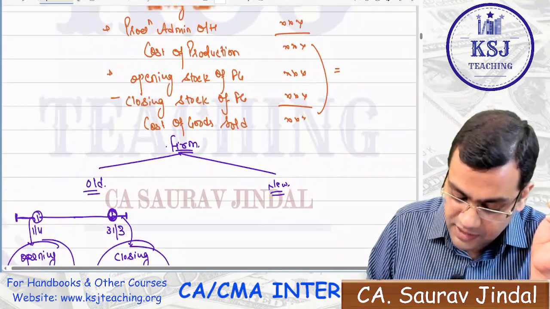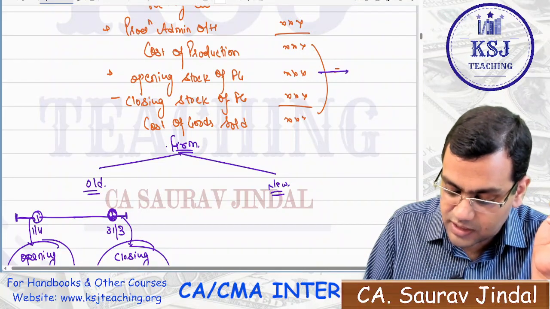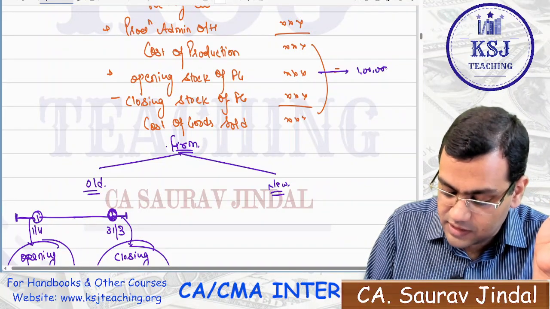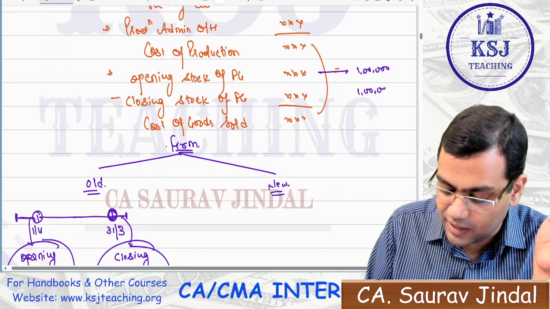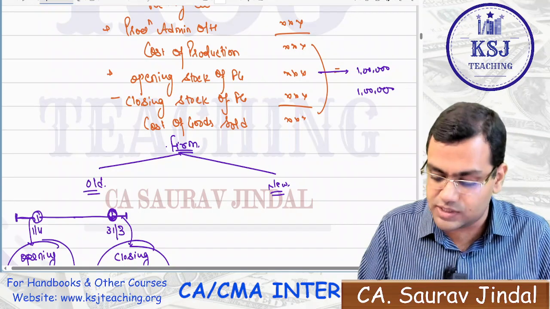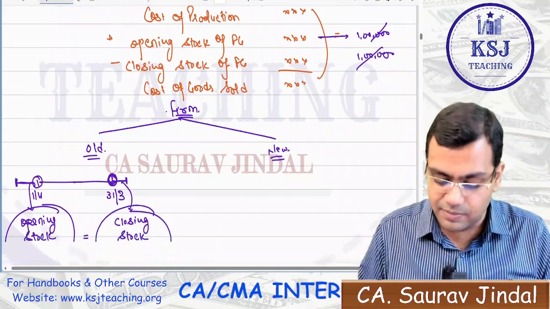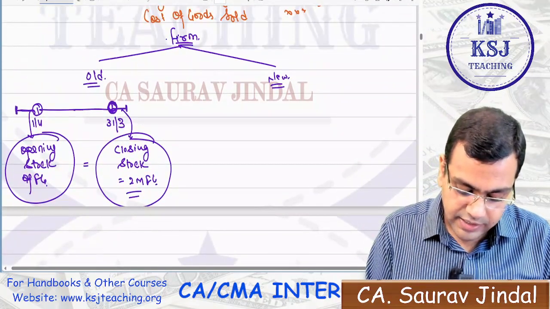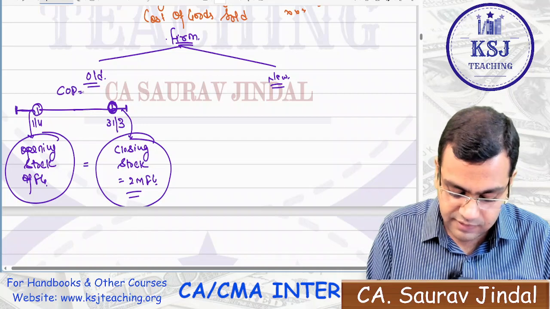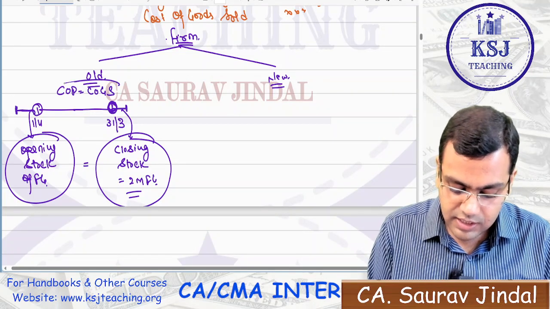Now, let's say the opening stock is worth 1 lakh rupees, and the closing stock is also worth 1 lakh rupees. So plus opening minus closing, it will cancel out. In this case, the cost of production will be equal to the cost of goods sold, right? So in this case, the cost of production will be equal to cost of goods sold.